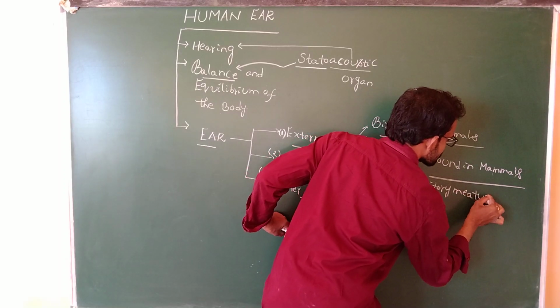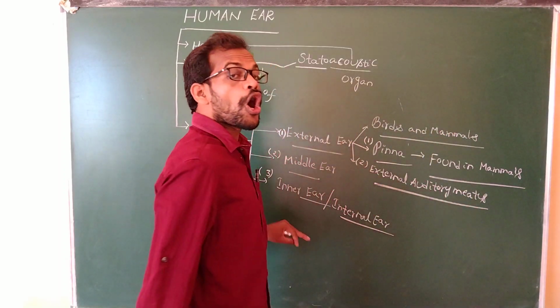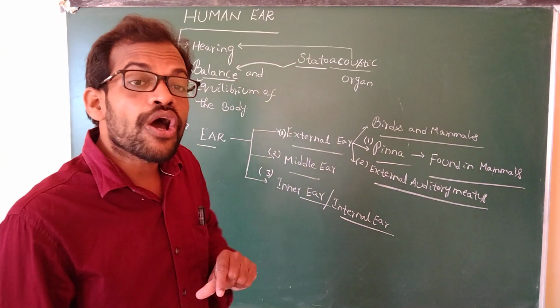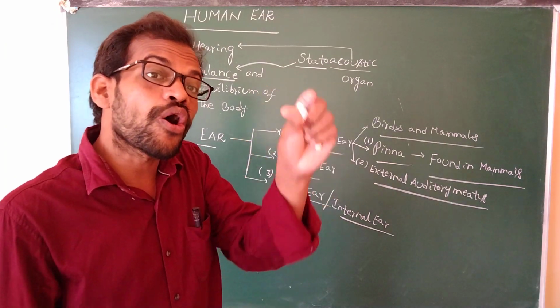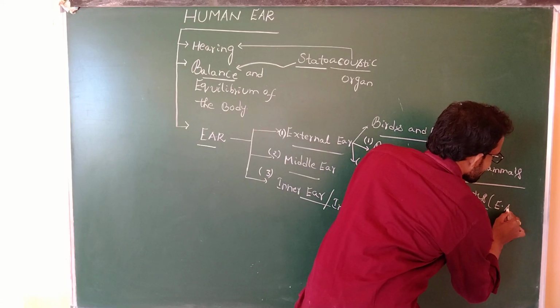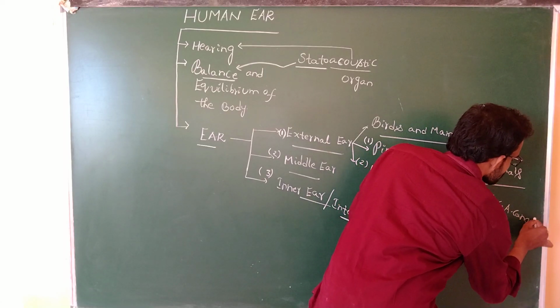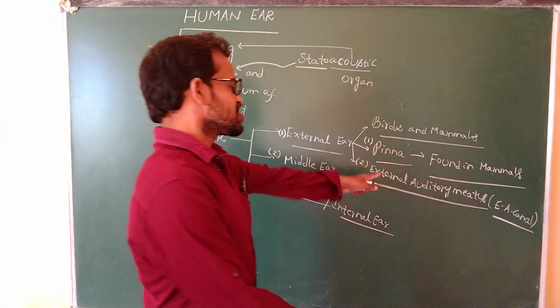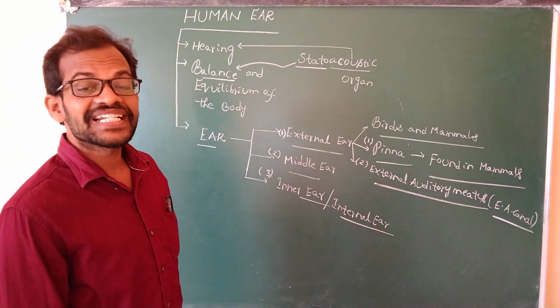External auditory meatus. The external auditory meatus is also known as the external auditory canal. It is the second part of the external ear.